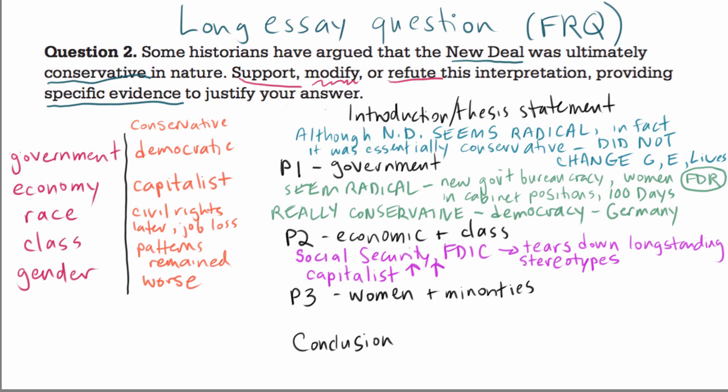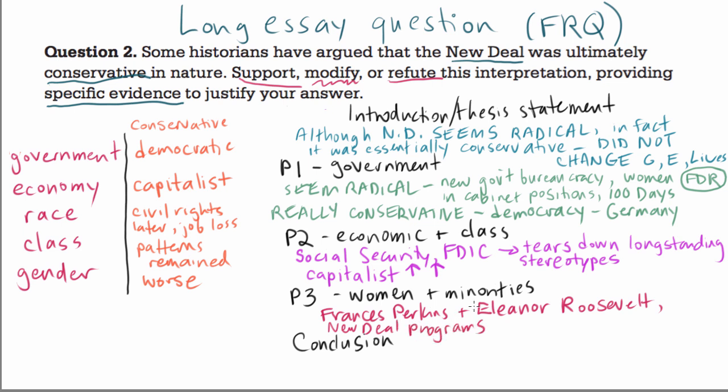Okay, last paragraph. So again, we're looking at things that seem like they might be radical. And you could say it seems like Frances Perkins and Eleanor Roosevelt are women that have established a real presence in the government. And you could say that New Deal programs did employ many African Americans, and at the national level were not intended to be discriminatory.